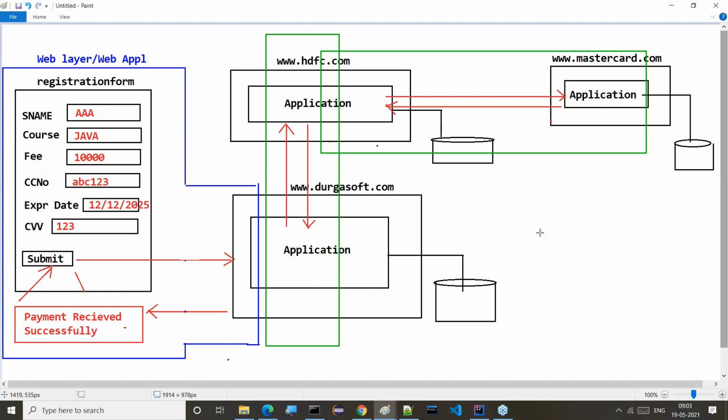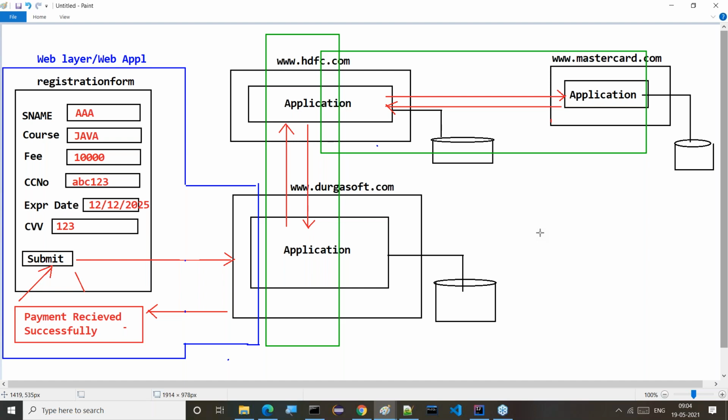Now tell me, is the web layer sufficient to complete our enterprise application? No. Is the distributed environment, the distributed application, sufficient to complete our enterprise application? No. Then what do we require to complete our enterprise application?